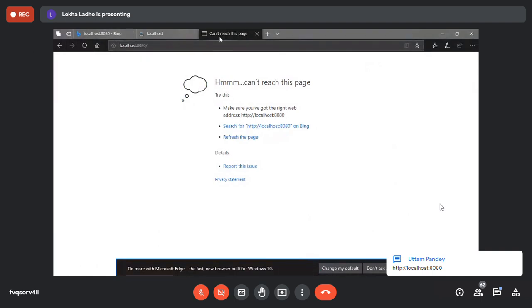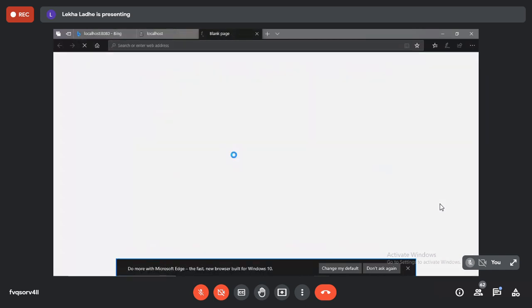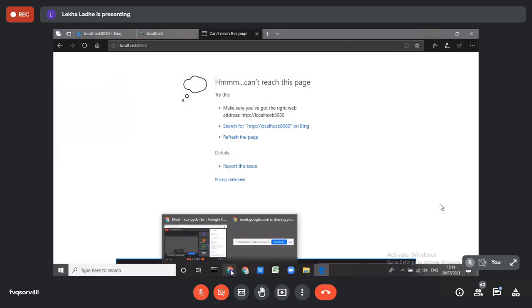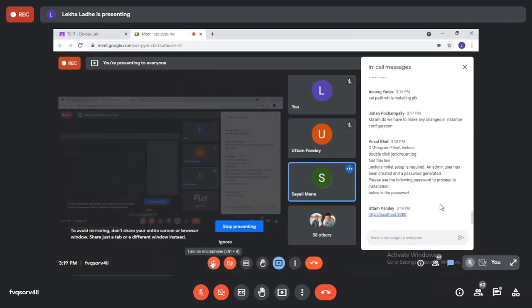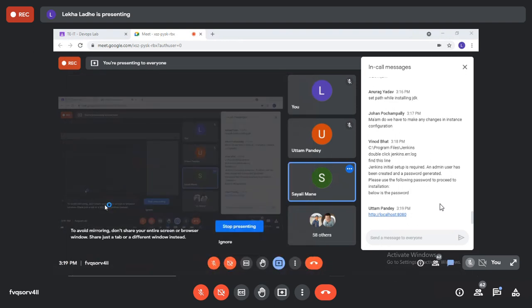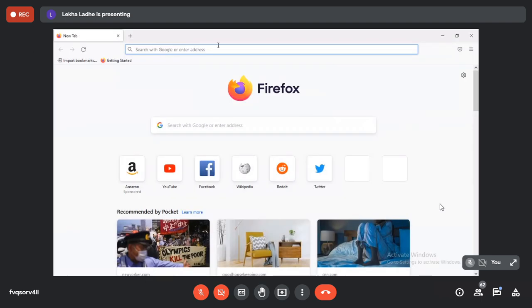See, one of your friends has mentioned the link. Just click on this link. Still it's not coming. Do you have Firefox? It was actually working in Google Chrome when I used it for the first time. Right now it works in Microsoft Edge. Let's see in Firefox. You know this user and password.